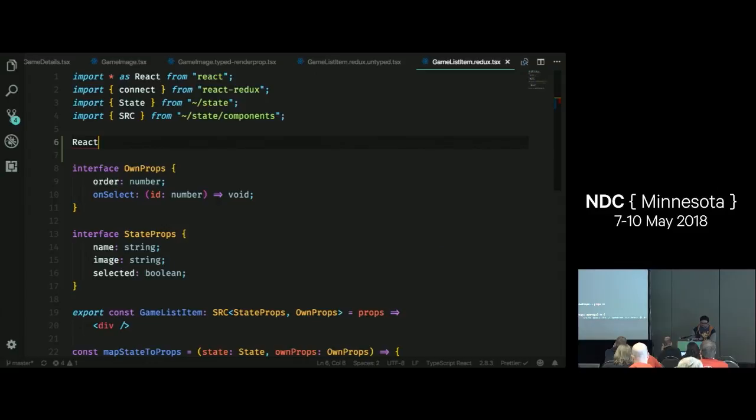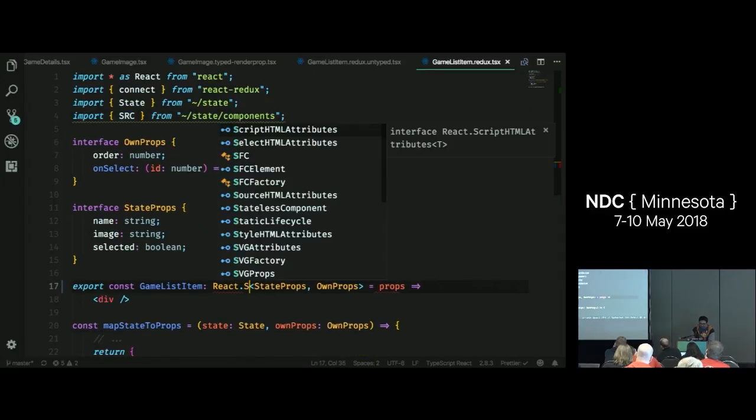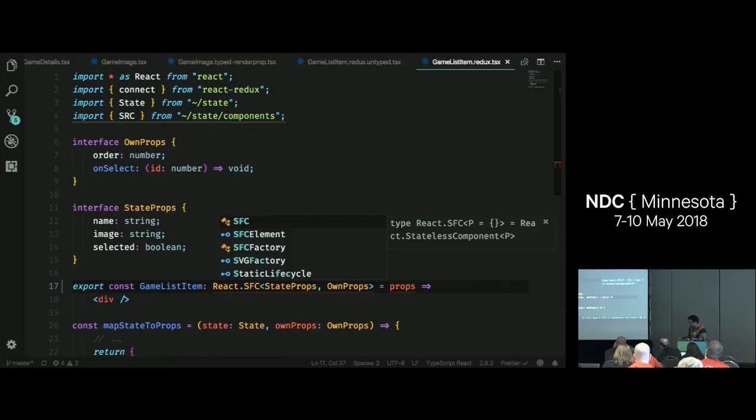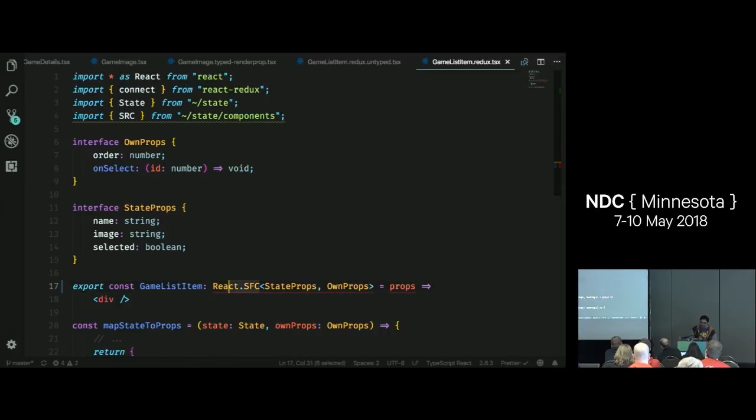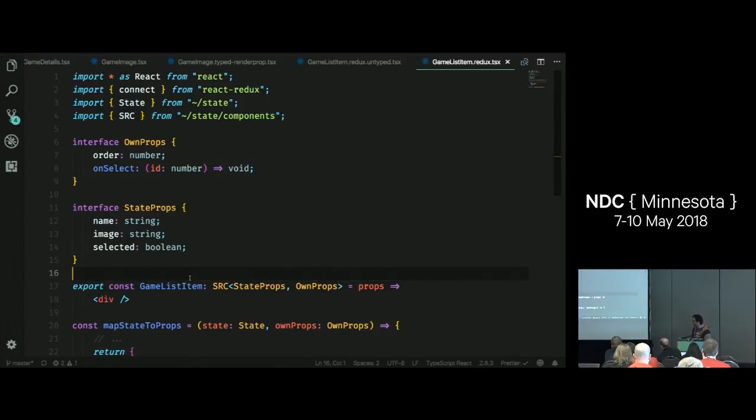I don't know if you've used that before. Sorry. Let's actually get some type checking. React.SFC is just a type alias for React.StatelessComponent. So you don't have to type in stateless component all the time. So in our case, we don't want to type in stateless Redux component all the time, where you can just type in SRC.